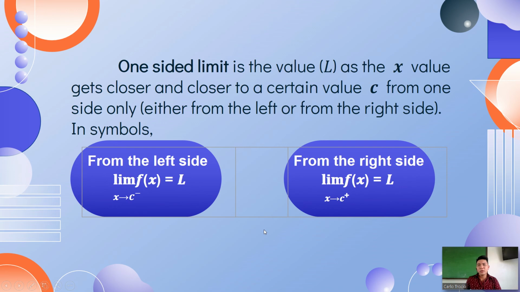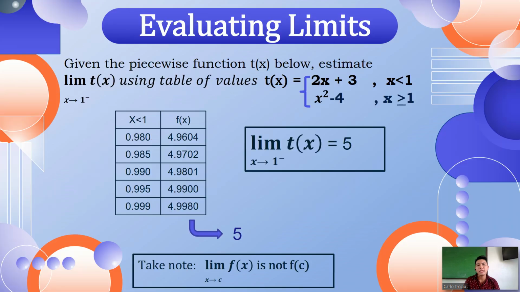There are cases also that you are asked of the one-sided limit. No two values are approaching a certain limit c. So we only have one, either from the left or from the right. If it is from the left, then it has this sign here, c negative. If it is from the right, it has the sign here, c positive. And if it does not have any sign at all, then you are going to solve for the two, of course, from the left and from the right. Okay, let us have an example. This is what we call one-sided limits.